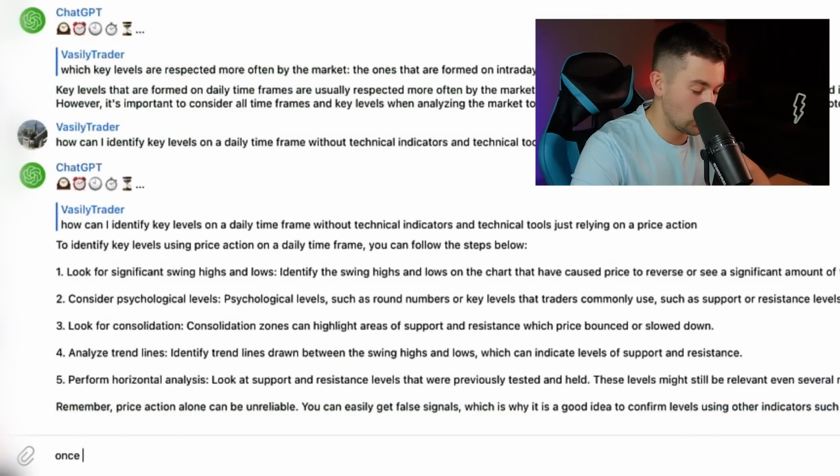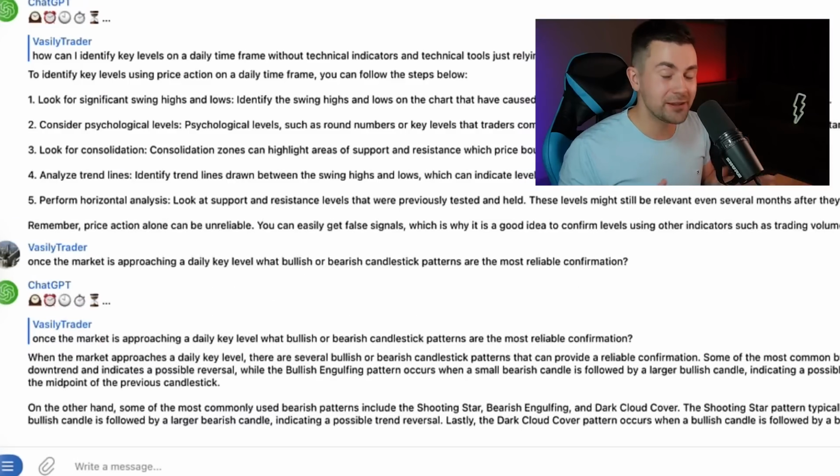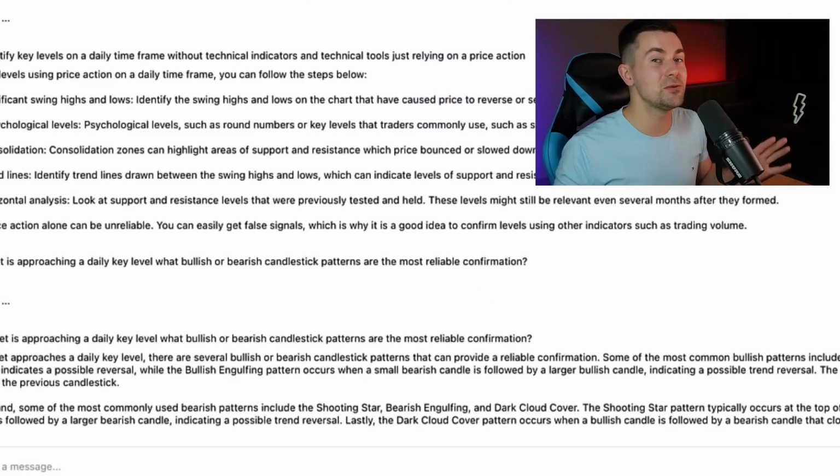Now let's ask, once the market is approaching a daily key level, what bullish or bearish candlestick patterns are the most reliable confirmations? And the chat gives us the exact list of the candlestick patterns that we should look for.